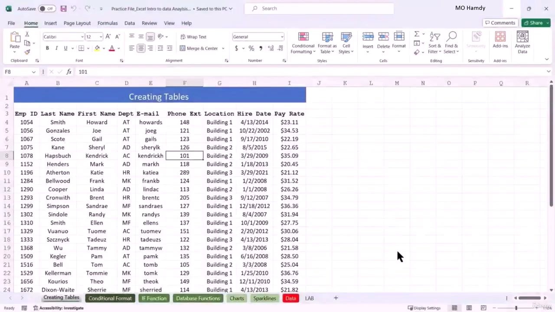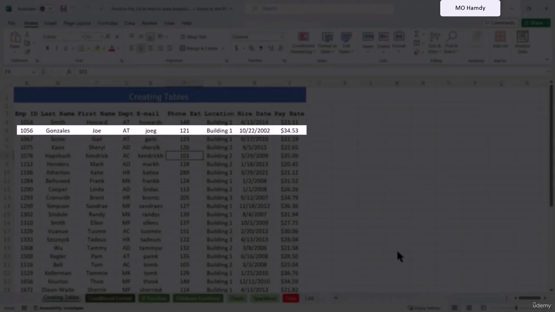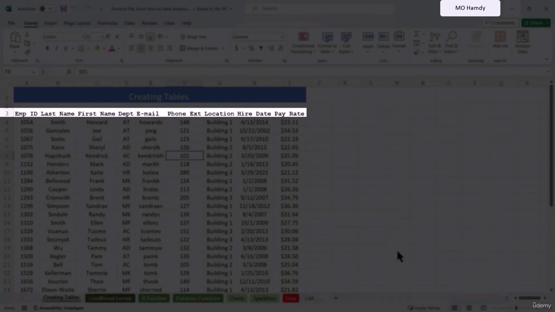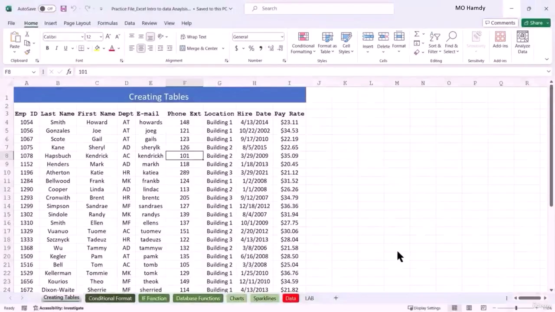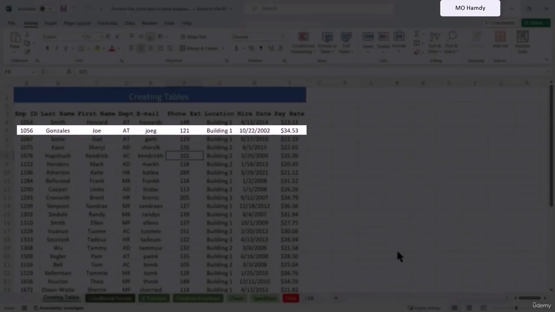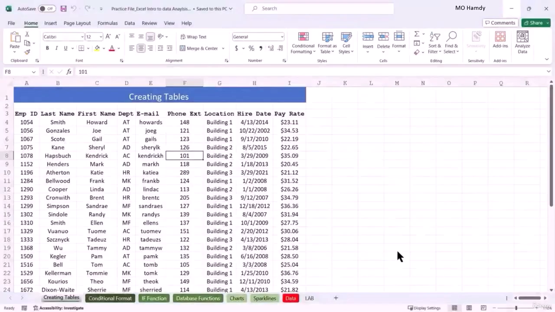The other thing that we want to make sure of is that we have complete records. So as long as our list has well-defined headers, unique labels, and complete records, meaning no blanks, then we are good to go. We can see that in this data set, we don't have any blank cells. We have complete records on row 5. We have a complete record for Joe Gonzalez. All of the information is filled out.